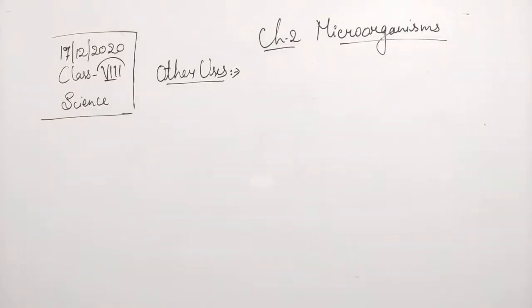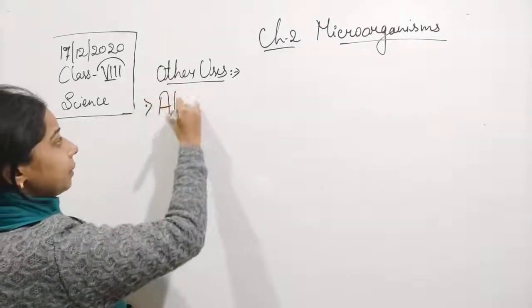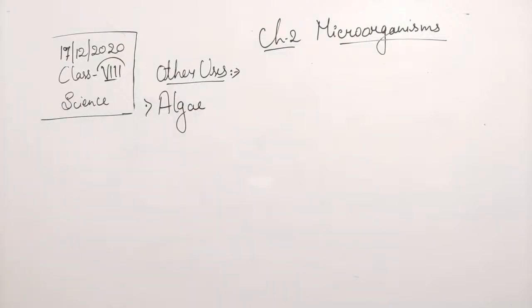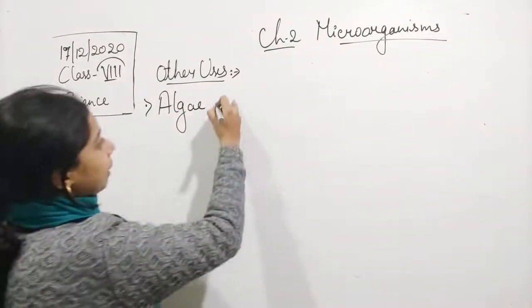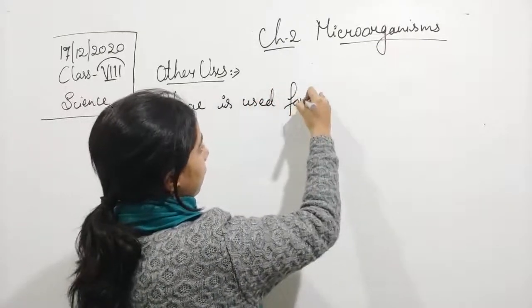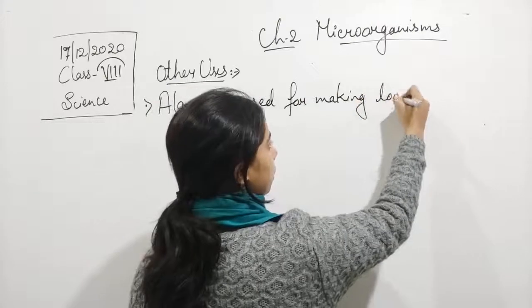So we will write here some of the food products. Algae is used for making toothpaste.